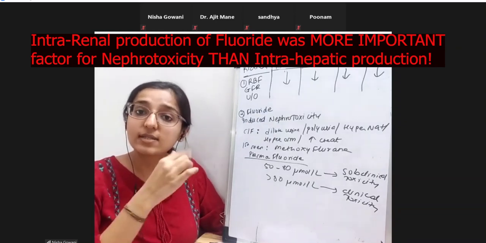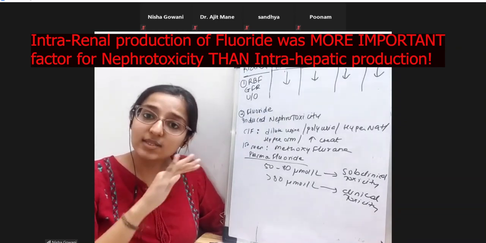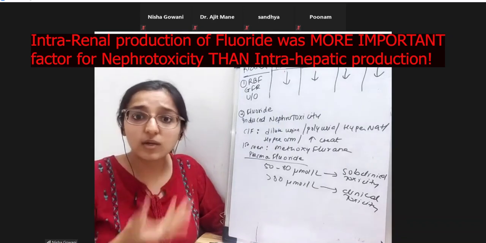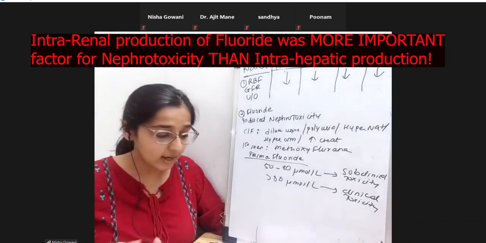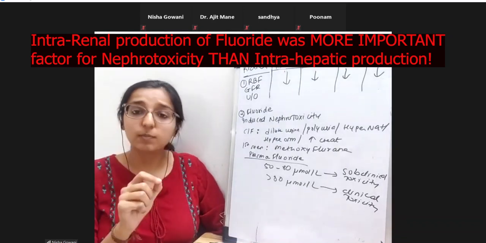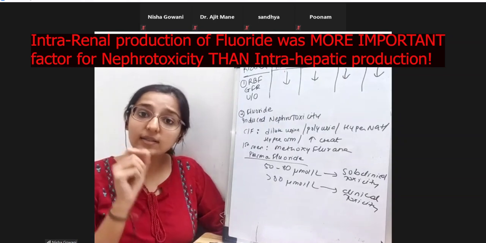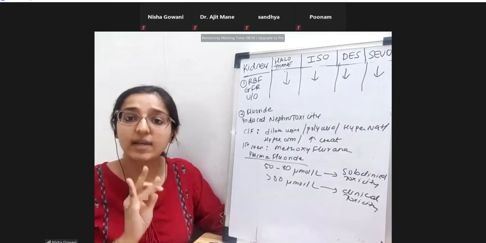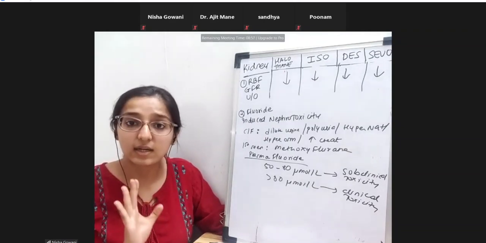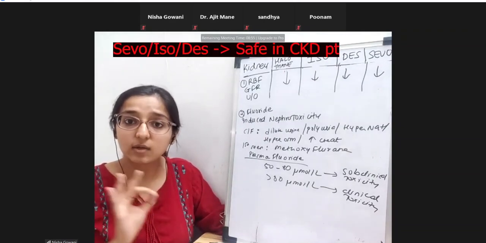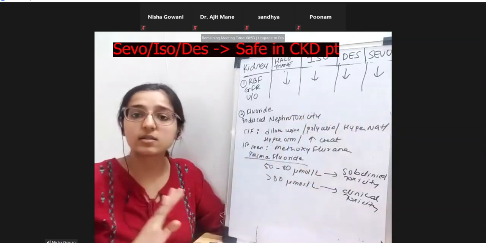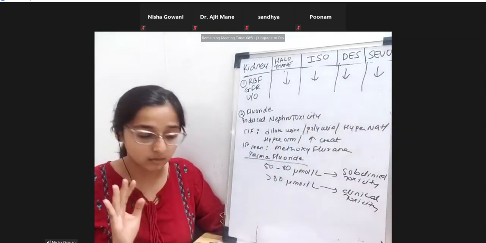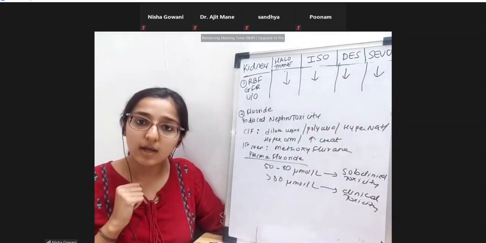So they realized that production in the liver causes lesser toxicity, in fact no toxicity occurring. So where the production of fluoride is occurring is important. Is that understood? If we use isoflurane, desflurane, sevoflurane for a patient diagnosed with chronic kidney disease, you can definitely go ahead with any of them, no problem. Then you will ask me, what about compound A?